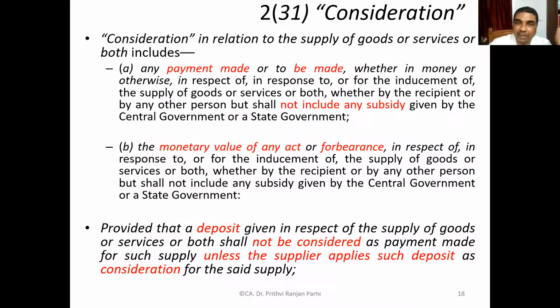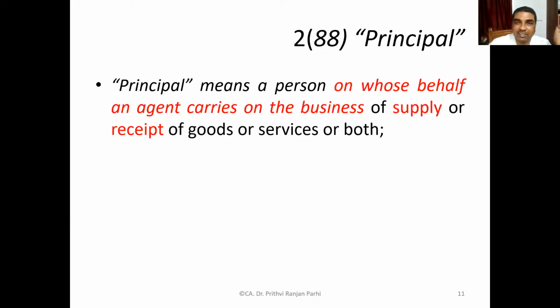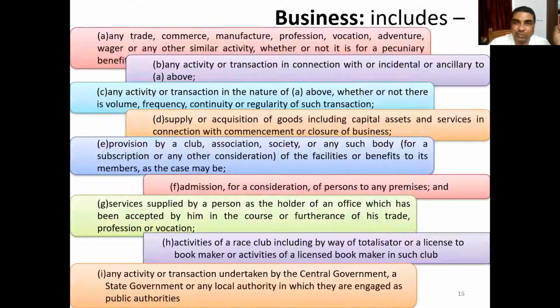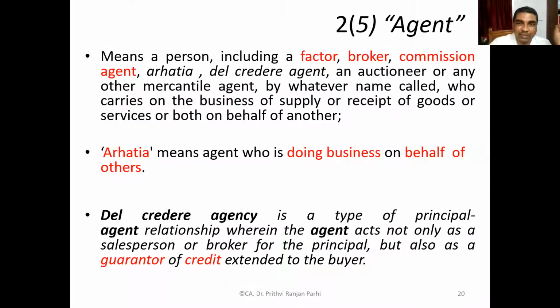The purpose why we are learning this is that when we learned the definition of goods in the beginning, you saw it includes actionable claims. So there is a need to understand the term actionable claim, which we have now understood. Now, the next important term is the agent. The principal we have understood. Principal has to be understood in relation to the agent.